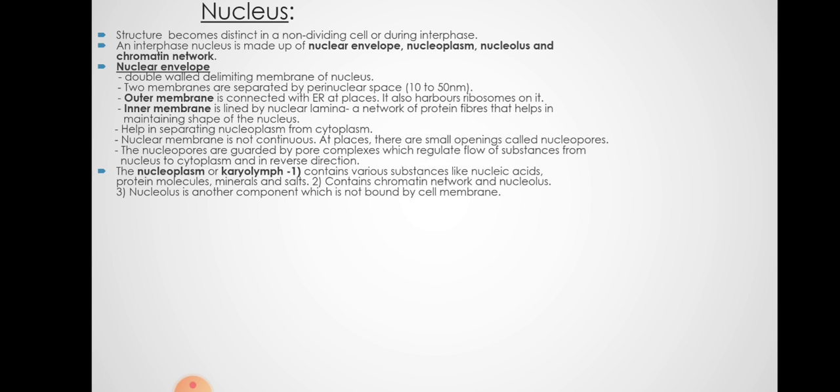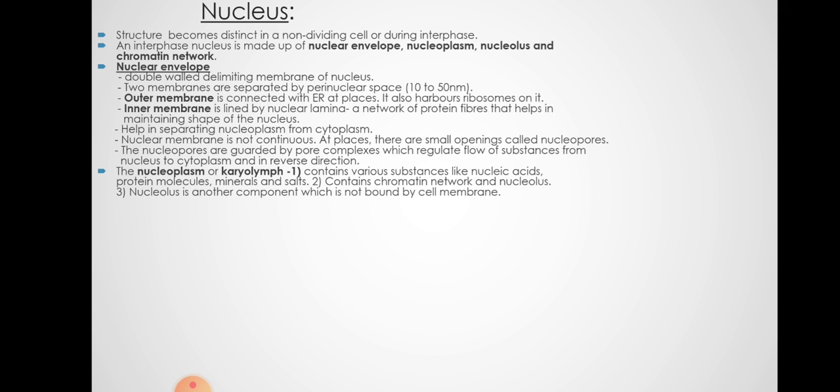Nuclear pores are supported by the nuclear pore complex. So selectively, some molecules are allowed to enter and pass through the nuclear pores. Now, the nucleoplasm, or karyolymph, is present, which has various substances like nucleic acids, protein molecules, minerals and salts. A chromatin network is present in the nucleoplasm inside the nuclear membrane.